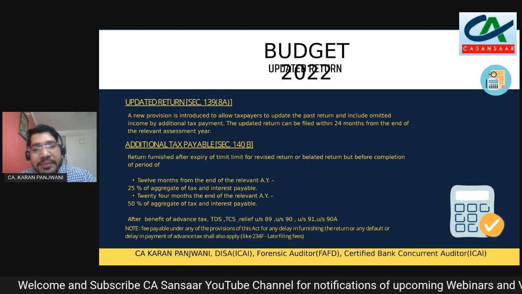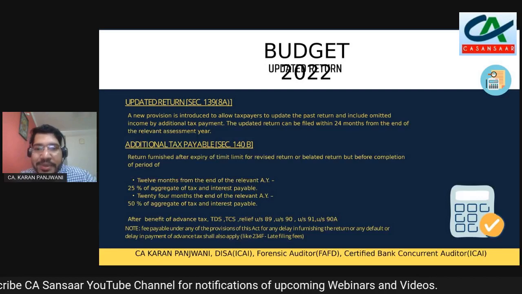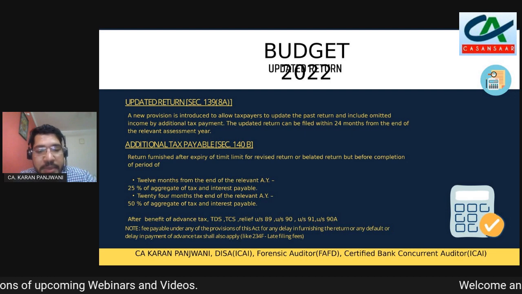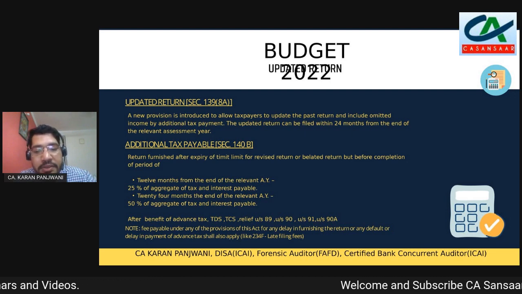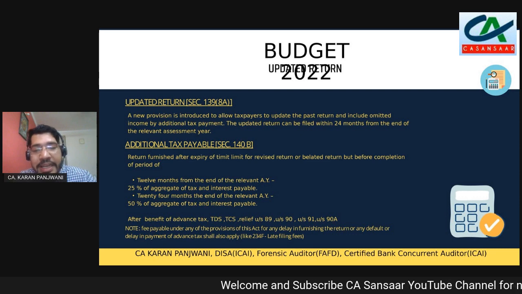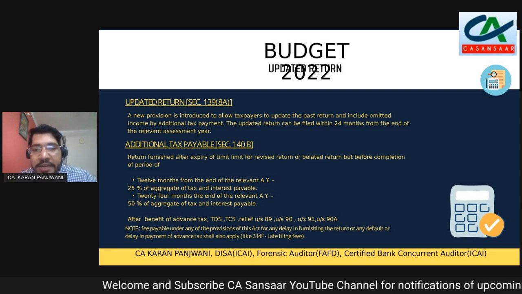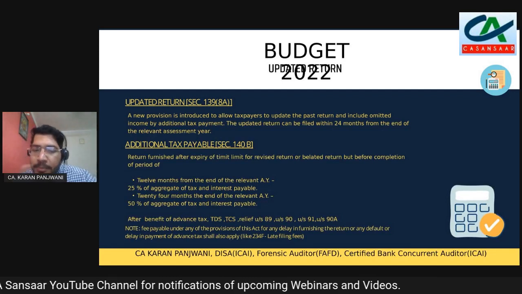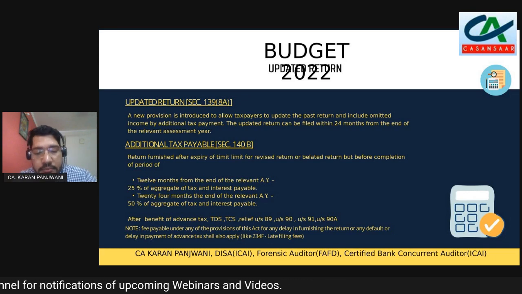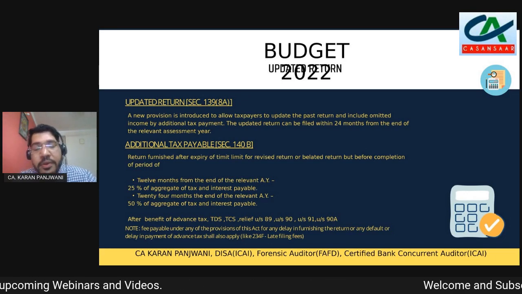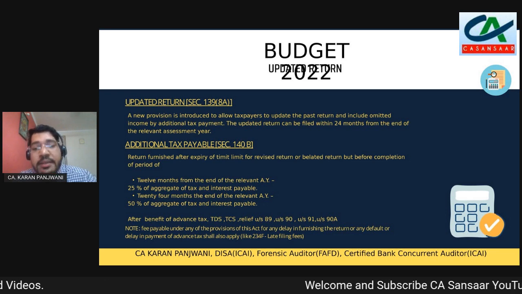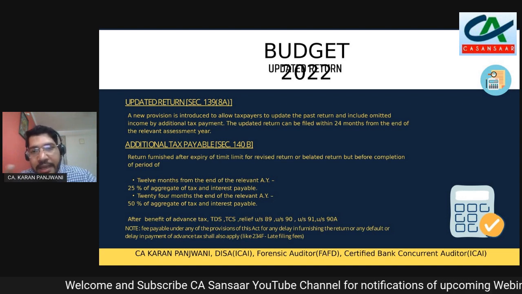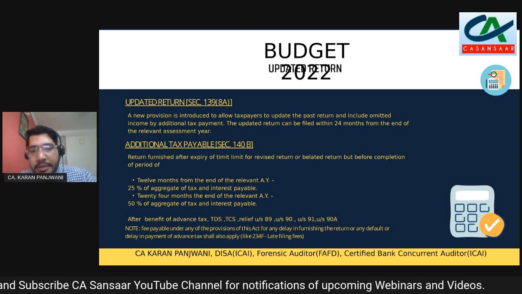Also, an important thing to be noted over here, and this is a very new thing, is that an updated return can be filed even in cases where no return has been filed yet. But they have said that fees payable under any provisions of the Act for any delay in furnishing of return will also be payable in this case. So the late fees under 234F for delayed filing of return will be applicable if you have not earlier filed a return and you are now filing an updated return. And of course, the benefits of advance tax, TDS, TCS, and relief under Sections 89, 90 and 91 will also be available to you when you are calculating the tax liability while filing an updated return.